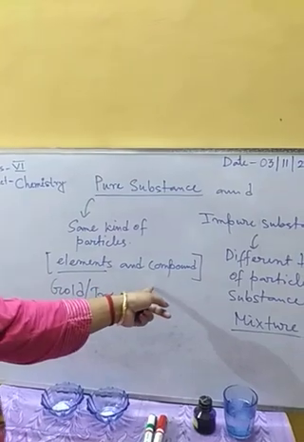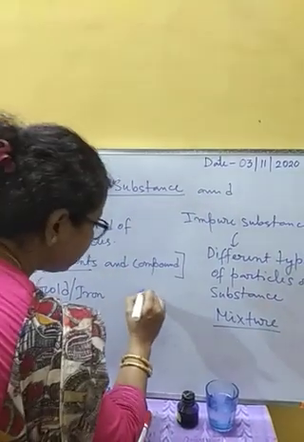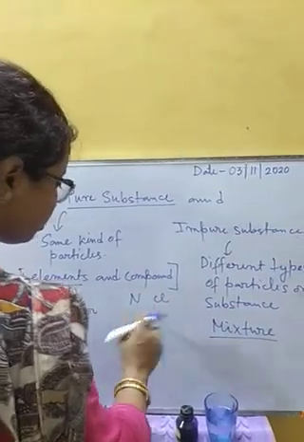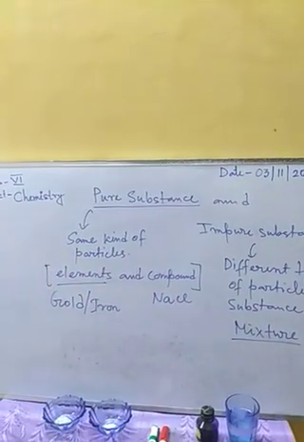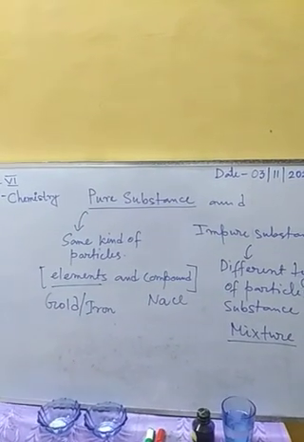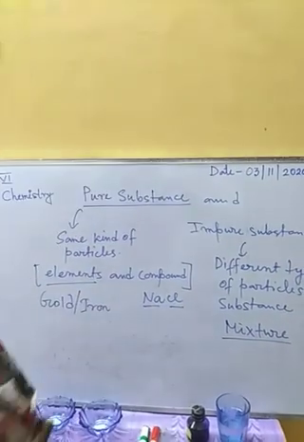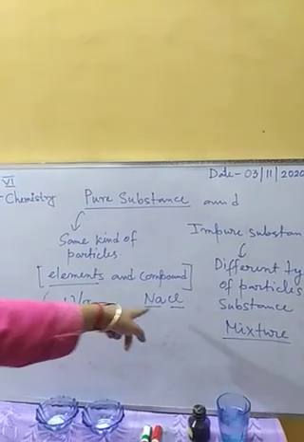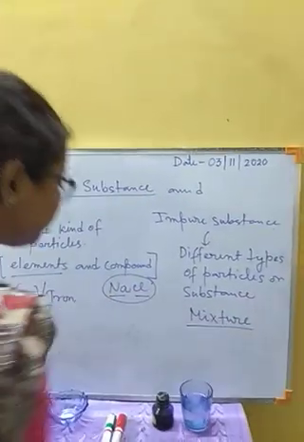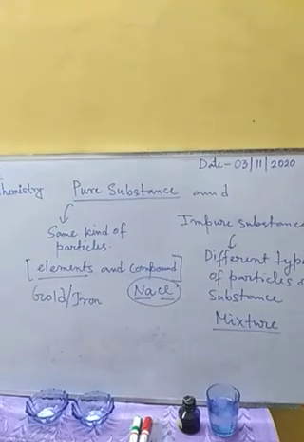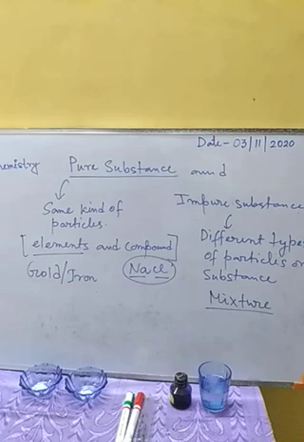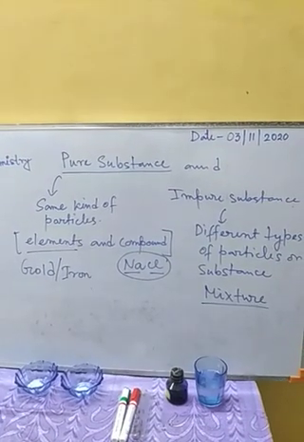Whereas if we take a compound, suppose sodium chloride, NaCl, this is common salt. Here you can say that in sodium chloride we are getting two different types of particles, sodium and chlorine. But if we take a crystal of common salt, all the particles will be NaCl.